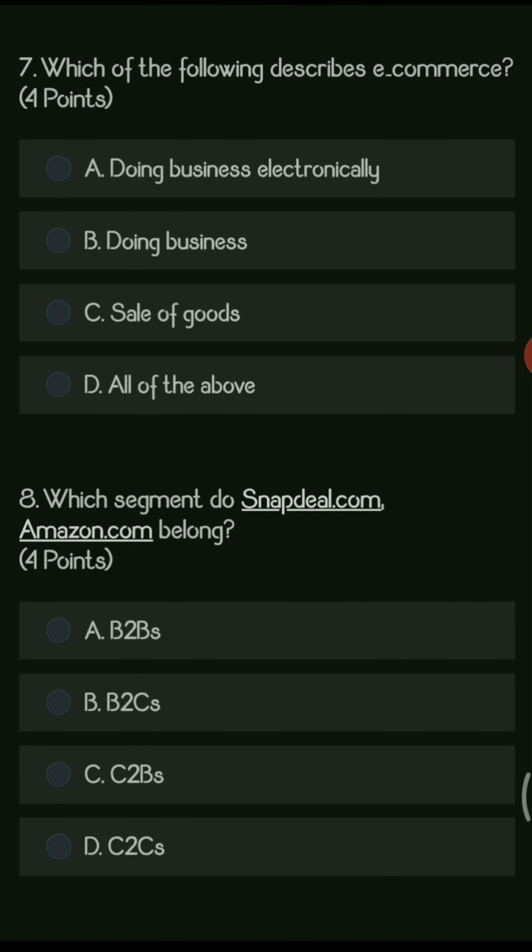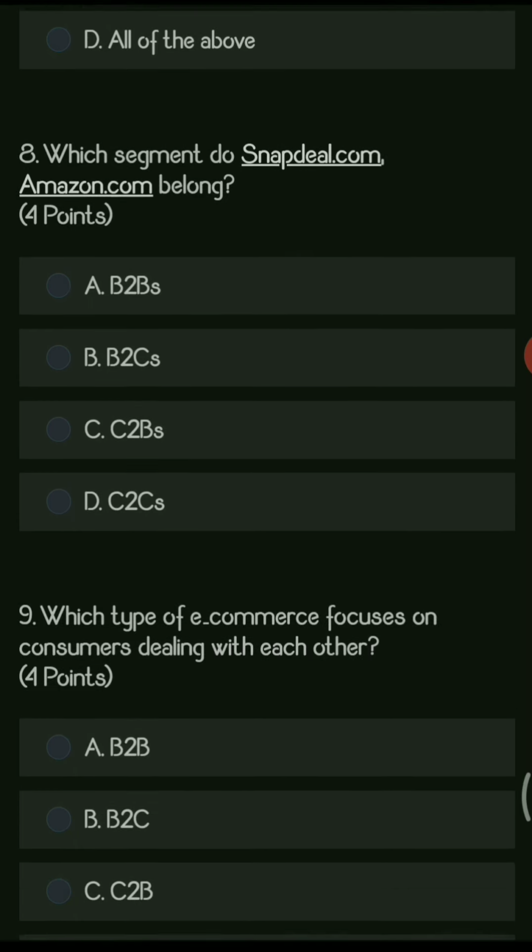Next question is, which of the following describes e-commerce? Options are doing business electronically, doing business, sale of goods, and all of the above. E-commerce is called as electronic commerce. So any type of business which is done with the help of electronic devices is called as e-commerce. So first option is the right answer.